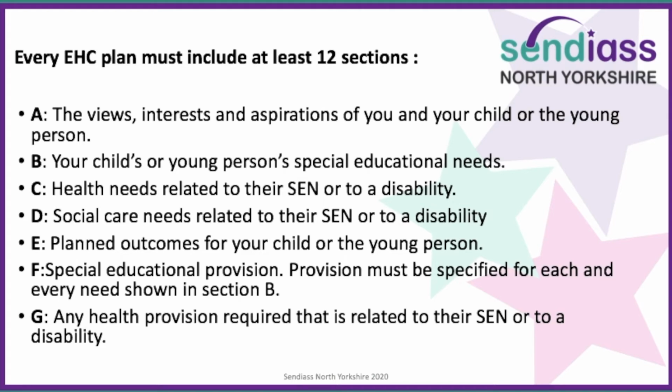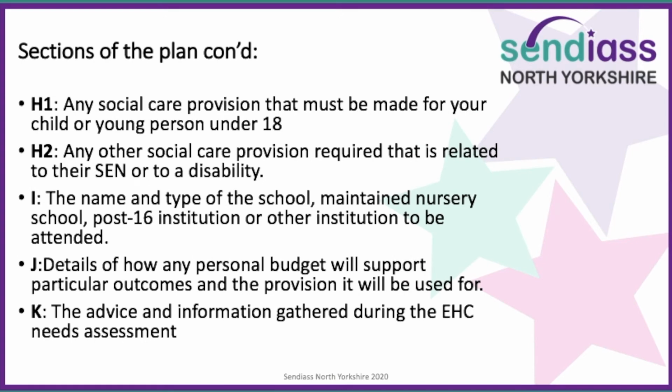Section G is any health provision required that is related to their SEN or to a disability. Section H1 is any social care provision that must be made for your child or young person under the age of 18. H2 is any social care provision required that is related to their SEN or to a disability. Section I is the name and the type of the school. It can be a maintained nursery school, post-16 institution or other institution to be attended.